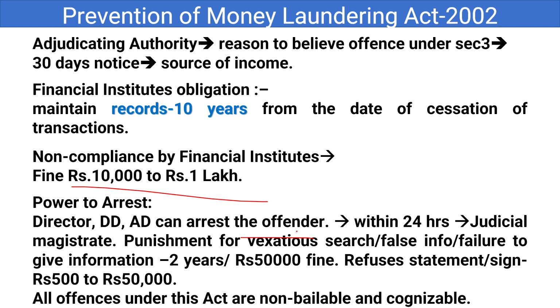That means false search, I mean to say. And if anyone produces false information whenever something is asked, or fails to give information, if you ask and he doesn't respond, in such a case, whether it is vexatious search by the ED department, or false information or failure to give information by the person whom ED asks, in all these cases the punishment is the same, that is 2 years imprisonment and 50,000 fine will be imposed.